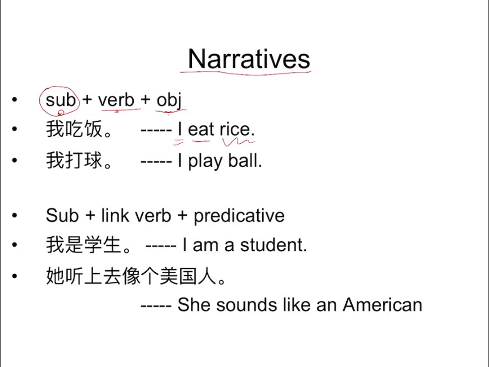In Chinese it is 我吃饭, right? 我 means I, 吃 means eat, and 饭 means rice.